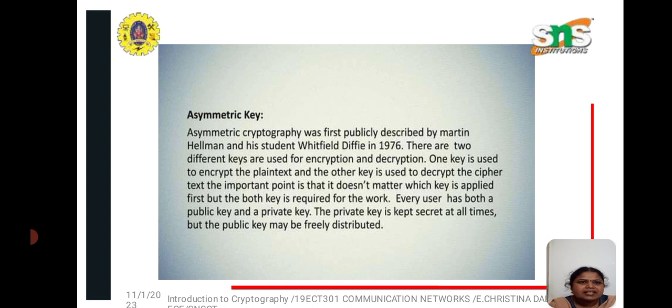The next one is the asymmetric. It was developed by Hellman, and here we use two types of keys for encryption as well as decryption. It has both a public key and a private key. The private key is kept secret and used on the receiver side, but the public key may be freely distributed.